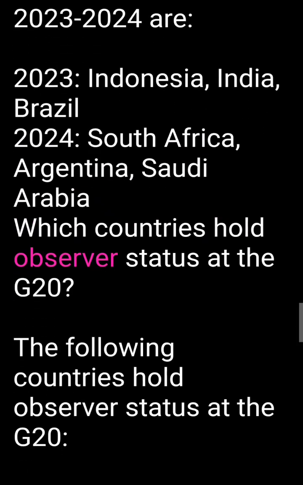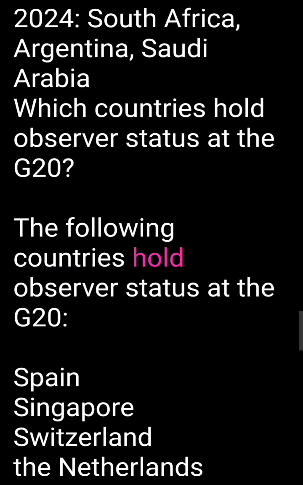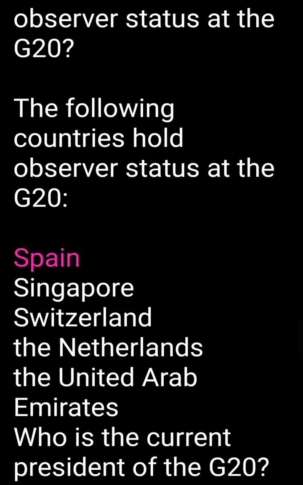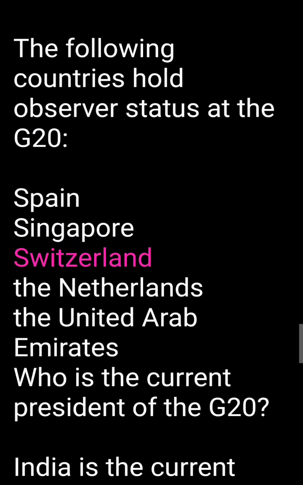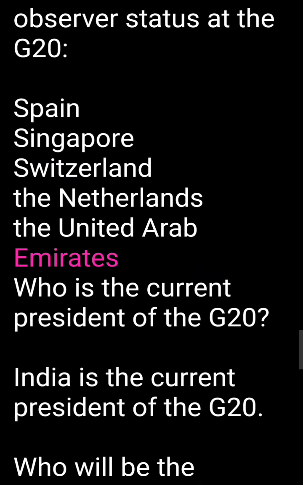Which countries hold observer status at the G20? The following countries hold observer status at the G20: Spain, Singapore, Switzerland, the Netherlands, the United Arab Emirates.